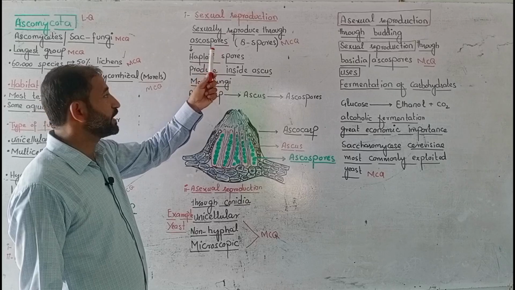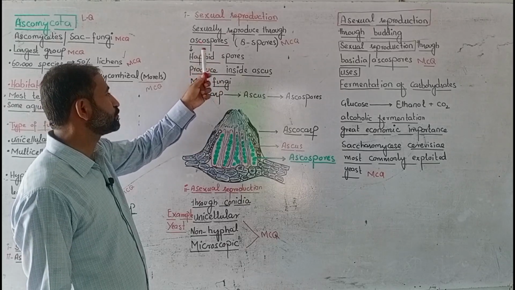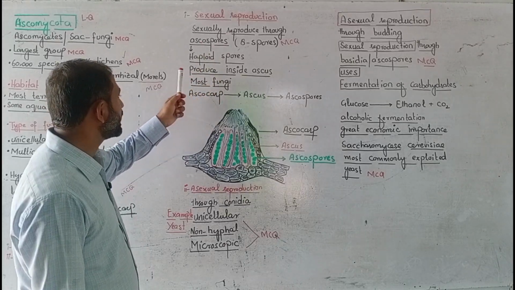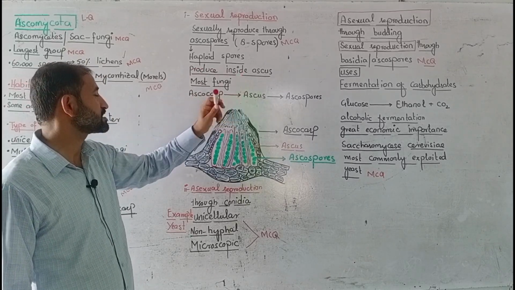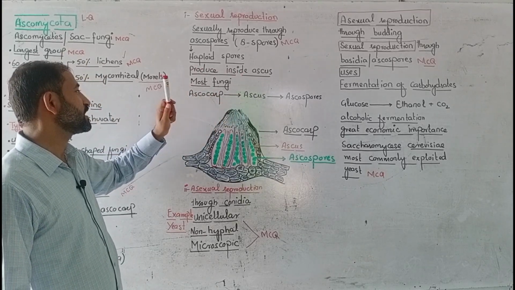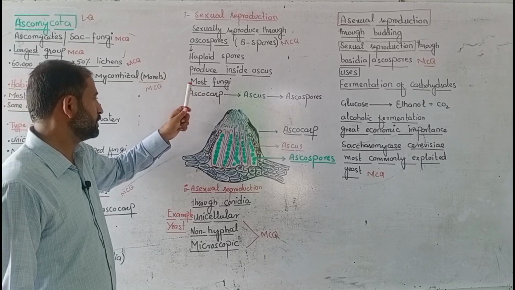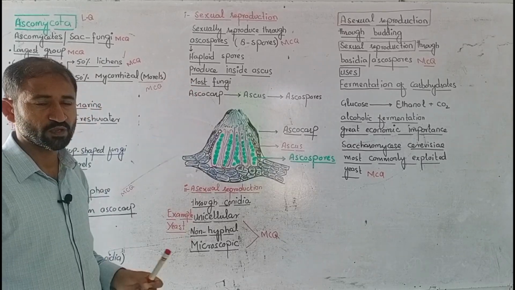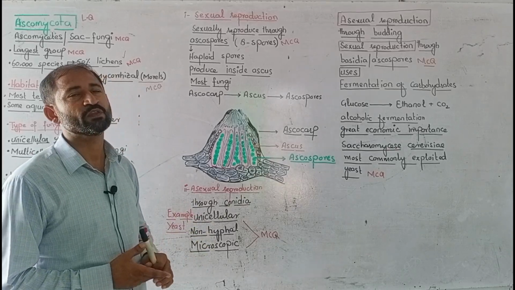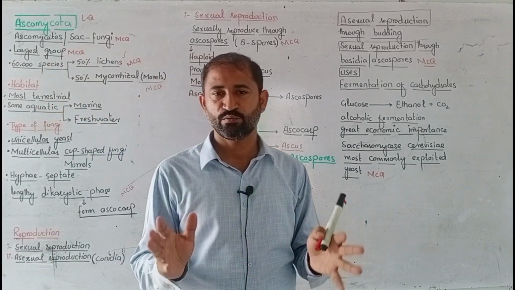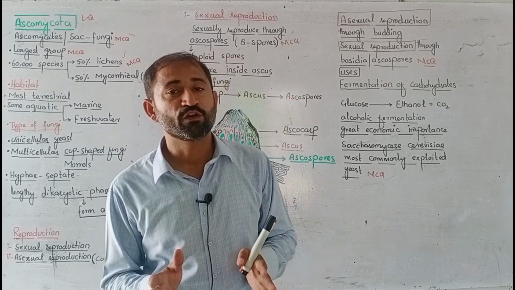Next, as we know that spores are haploid, so ascospores are also haploid. And next one, they are produced inside the ascus. Most fungi have ascocarp, not all fungi. Keep in mind, or try to understand, that some fungi